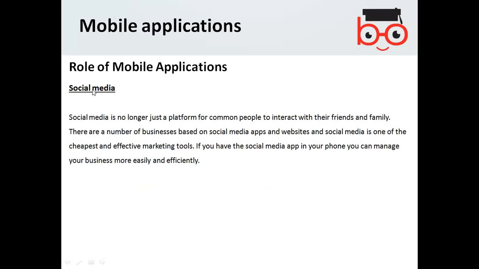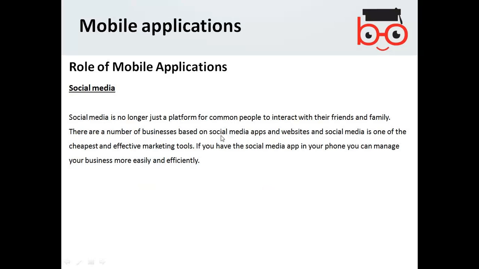Social media is no longer just a platform for common people to interact with family. There are a number of businesses based on social media. So obviously social media is being supported with mobile apps.